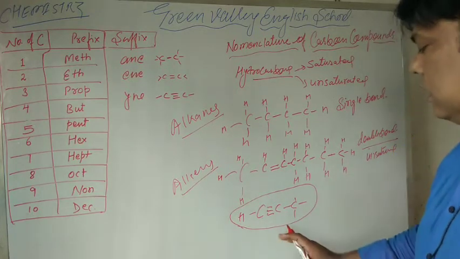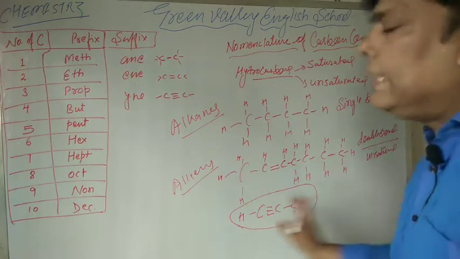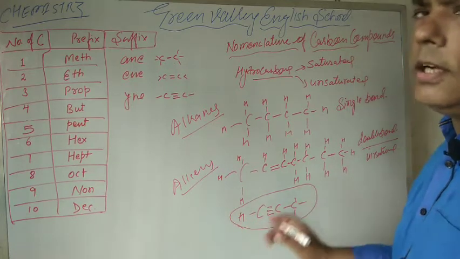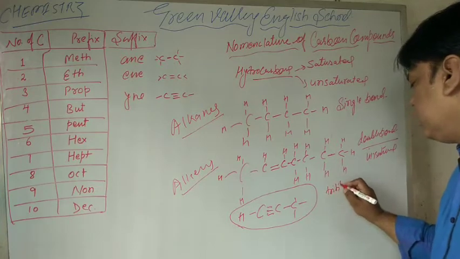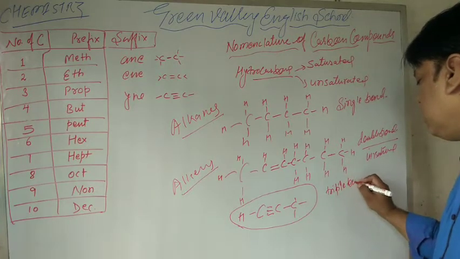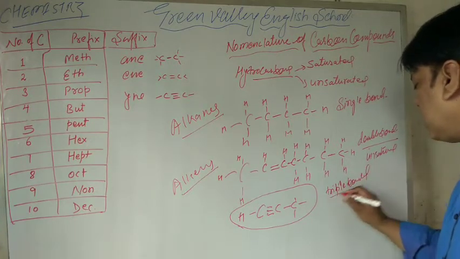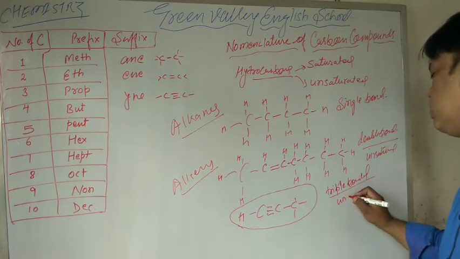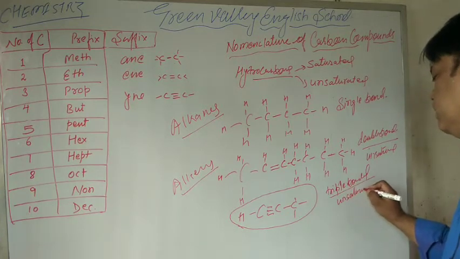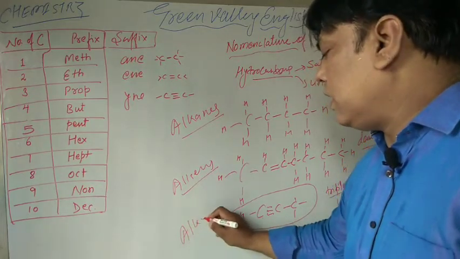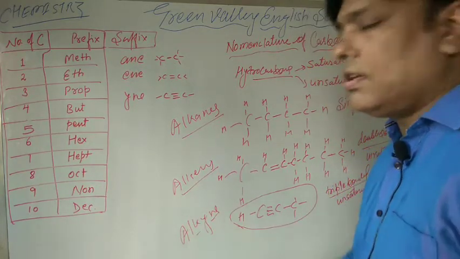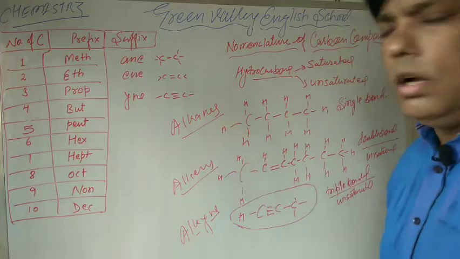So if there is a triple bond between any two carbon, then that type of compound is called triple bonded hydrocarbon, or that is also called unsaturated, and the group name is alkyne.